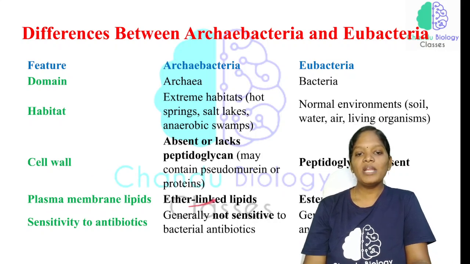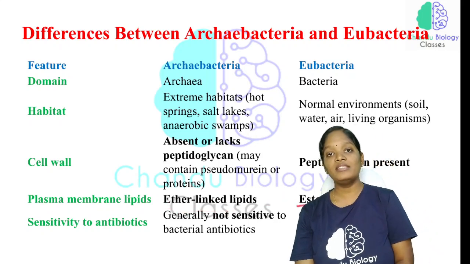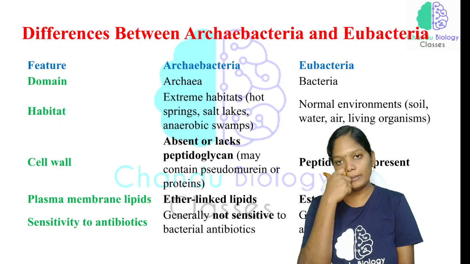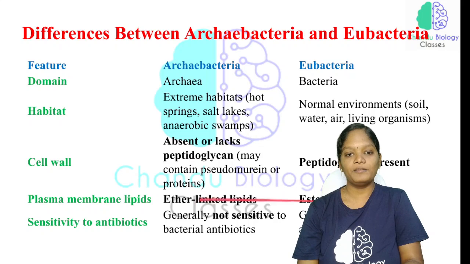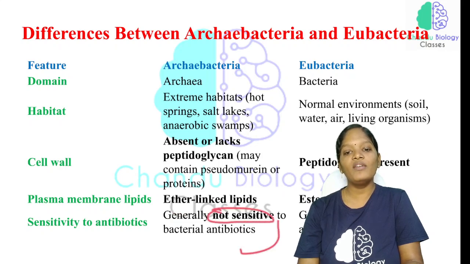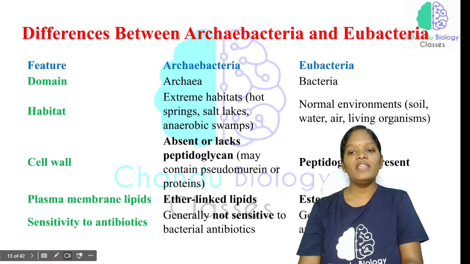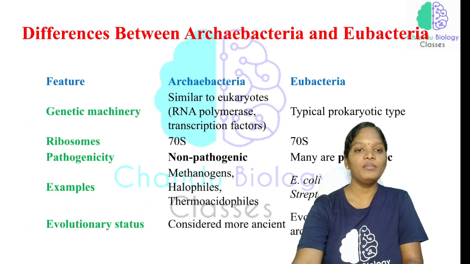The plasma membrane lipids are ether linked in archaebacteria and ester linked in eubacteria. In the plasma membrane the higher proportion is lipid, but it is ether lipid in archaebacteria and ester linked in eubacteria. Now for antibiotics, archaebacteria are not sensitive to any of the antibiotics, but eubacteria are sensitive to antibiotics. This is another important feature.